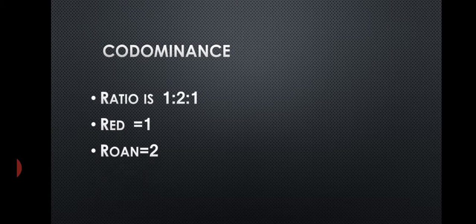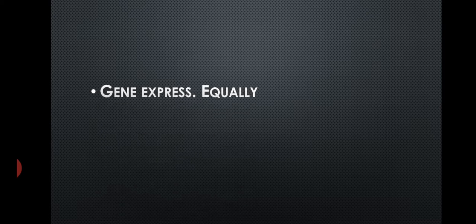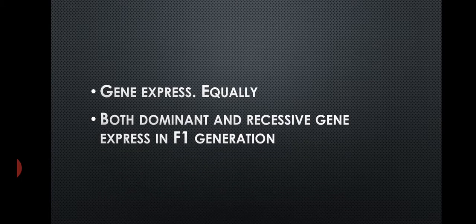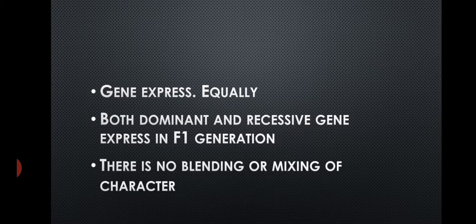The number of roan cows appearing in the F2 generation is 2, and the white cow appearing in the F2 generation is 1. So the ratio is 1:2:1. So in codominance, the genes express equally. Both dominant and recessive genes express in the F1 generation, and there is no mixing or blending of character. So remember that in incomplete dominance and codominance, the ratio is 1:2:1. Okay, do you understand it?